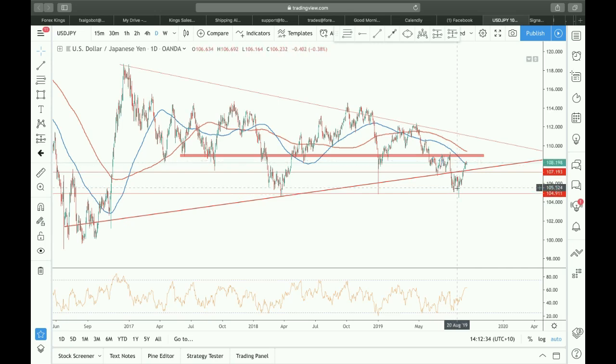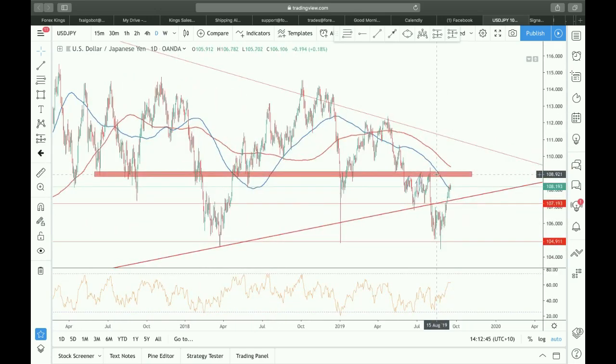Now, over the last 2 weeks, the trade war news has been more positive. So Trump has now postponed tariffs. Now, the US dollar has been strengthening since then. So it's now broken back into this triangular formation. What you'll find is it's trading at the 100-day moving average currently. Okay, a break above this level, we'll be looking to buy the USD JPY back up to roughly 108.80, possibly the 200-day at 109.20.